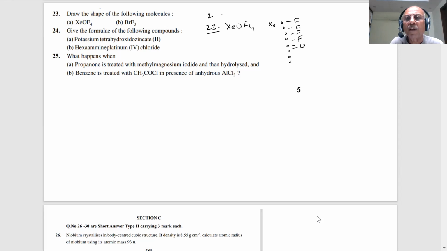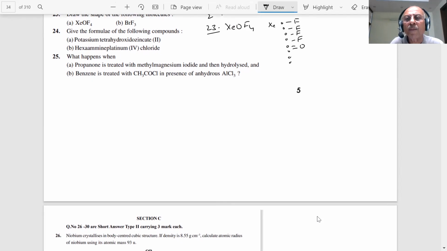Oxygen has a double bond. How many bond pairs are there? 1, 2, 3, 4, 5 bond pairs will be there. And how many lone pairs are there? One lone pair. So total 6. Then what shape is it?